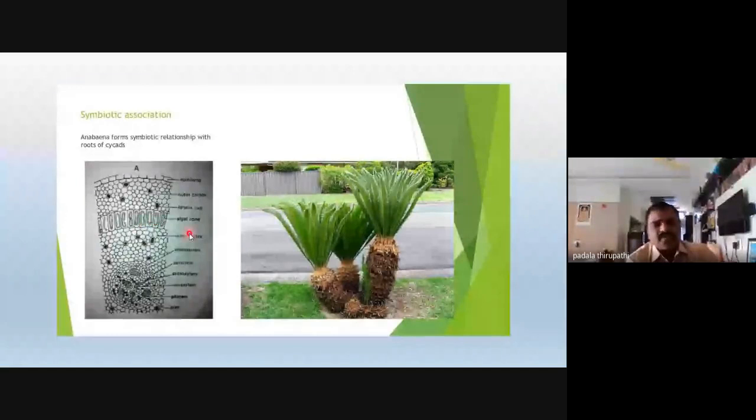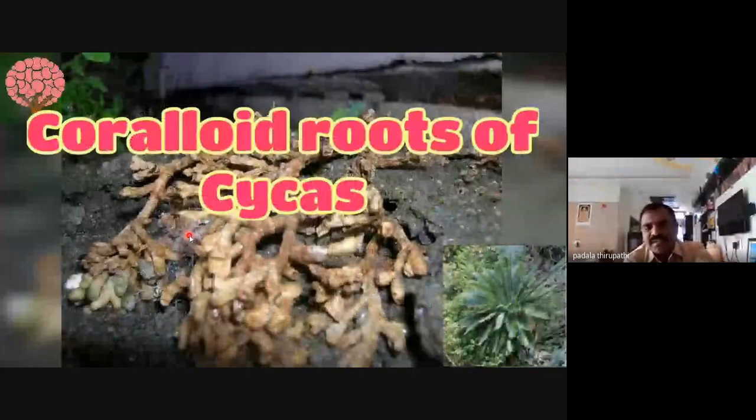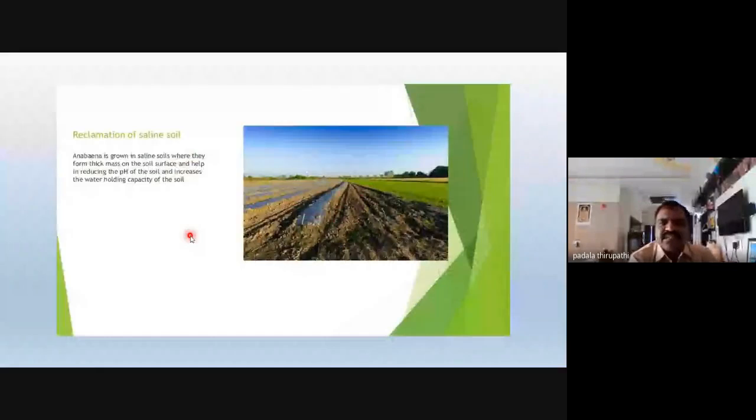So that's why we call the roots coralloid roots. These coralloid roots contain this algal zone. This algal zone contains Anabaena cycadeae. This Anabaena cycadeae is able to fix atmospheric nitrogen into the soil and reclaim saline soil.